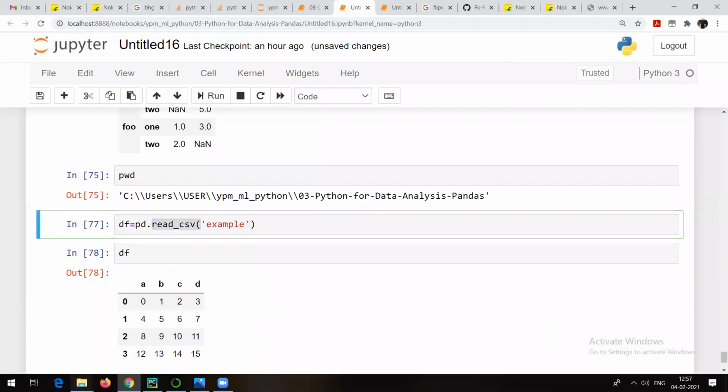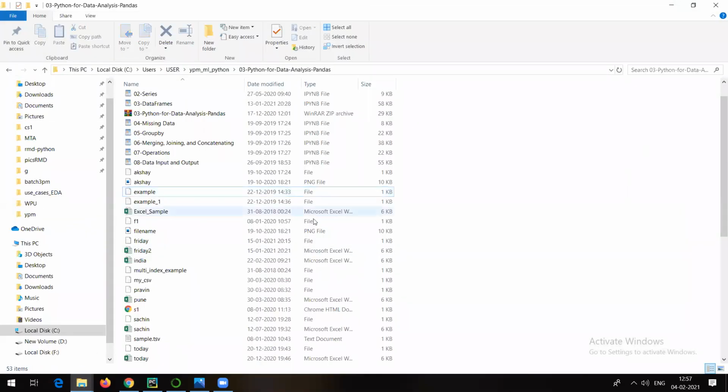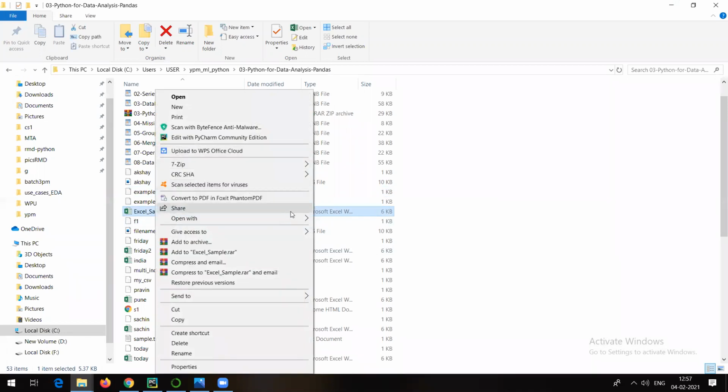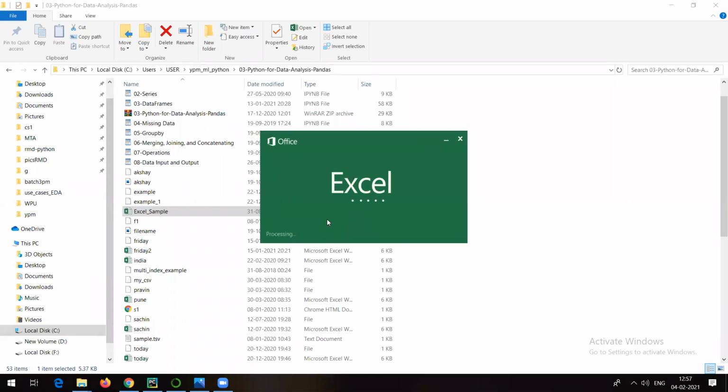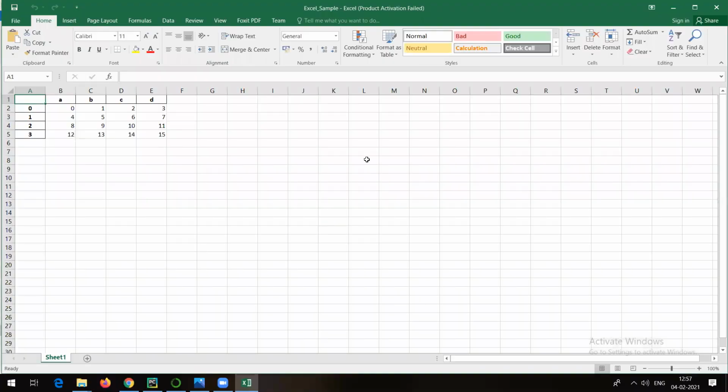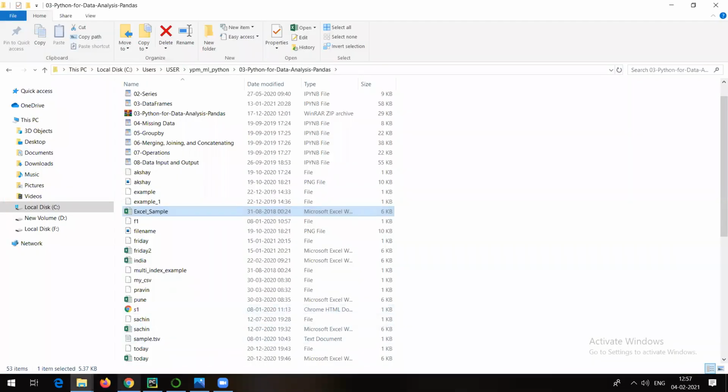Similarly, there is one more example for an Excel file. Let me open this one, Excel_example. Let me show you the contents of this particular file. We are going to read this file also. So how to read a CSV file? pandas.read_csv. Similarly, how to read an Excel file? That's what we are trying to see. I have data in this worksheet, Sheet1. You can check A, B, C, D columns, 0, 1, 2, 3 are the indexes, and these are the values 0, 1, 2, 3, 4, 5, 6, 7, 8, 9 till 15. Now let me show you how to read this file with the help of Python.